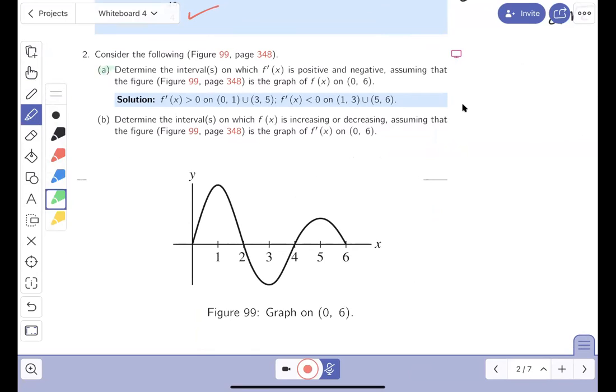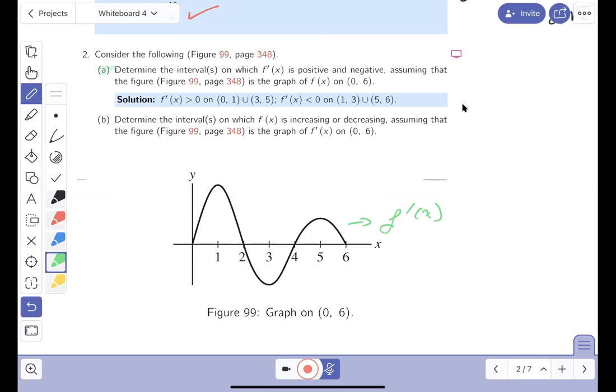Now, what does A say? A says that this function that they've got graphed is actually the graph of the derivative. So I'm going to write that down for you. So this graph over here is actually f prime of x. All right, so they tell me what f prime is. This is the graph of it. Oh, I'm sorry, they didn't say that. It's the graph of f. I apologize, I didn't read that. Let me just back up a little bit. It's the graph of f.